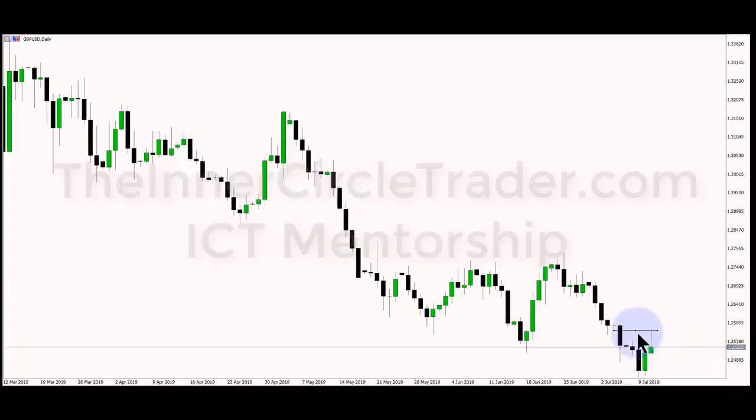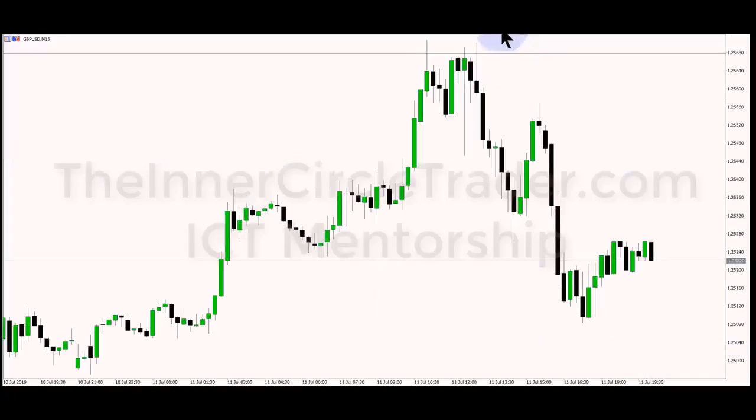Right there. Fair value gap, complete closure. Now I'm going to drop into a 15-minute time frame. And here we are, we have price trading up into that. It should have been 25. What is that level? I just put it in there. It's the daily level that closes the fair value gap on the daily chart.